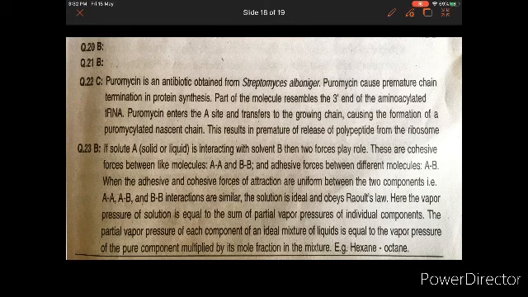Now, when the adhesive and cohesive forces of attraction between the two components are similar, the solution is ideal and it obeys Raoult's law. Here the vapor pressure of the solution is equal to the sum of the vapor pressures of the individual components. Now the partial vapor pressure of each component is equal to the vapor pressure of the pure component multiplied by its mole fraction. For example, hexane octane.